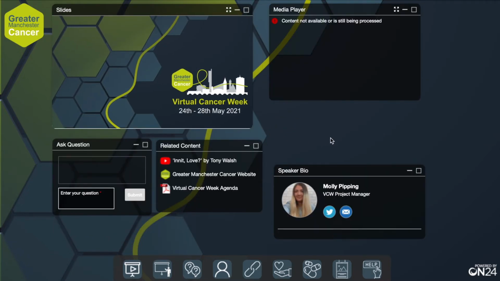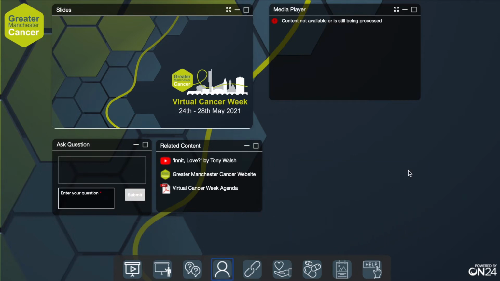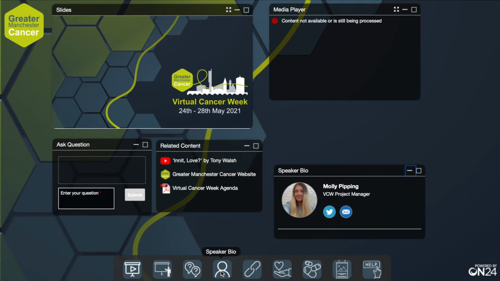You are also able to minimize boxes on the screen and reopen them by clicking on the bar at the bottom. If you are watching live, then you can ask questions to our speakers by typing them in the question box and then pressing the submit icon. Take the time to explore some of the features on the page. The related content box contains resources relevant to the session you're watching.